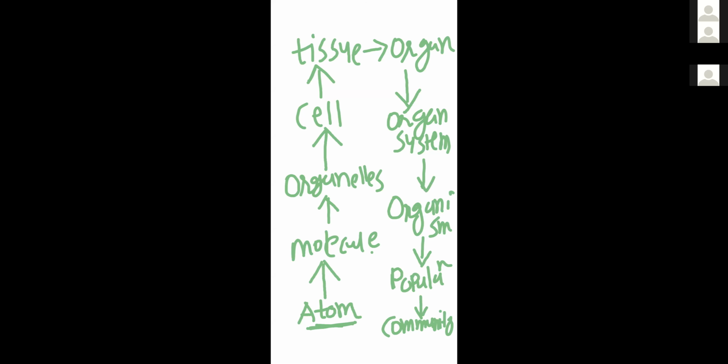First remember, the smallest level we consider, that is a kind of organization. So the smallest is the atom. When atoms interact with each other, a molecule forms. Molecules interact to form organelles. Organelles interact to form cell, then tissue, organ, organ system, organism, population, community. Okay, अभी आगे भी है.